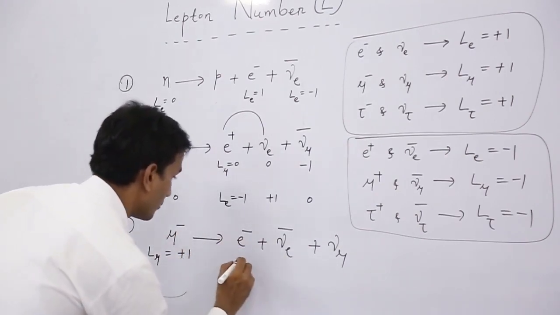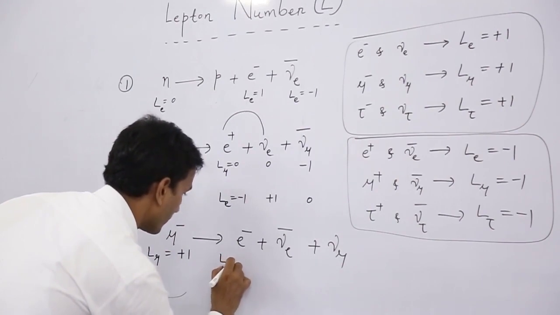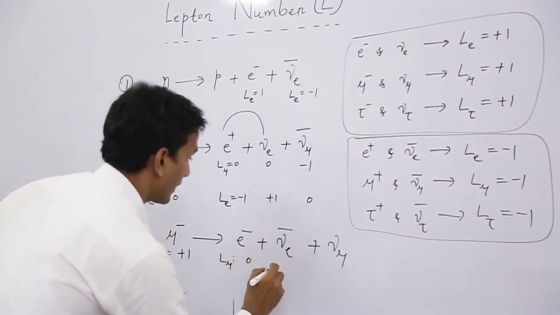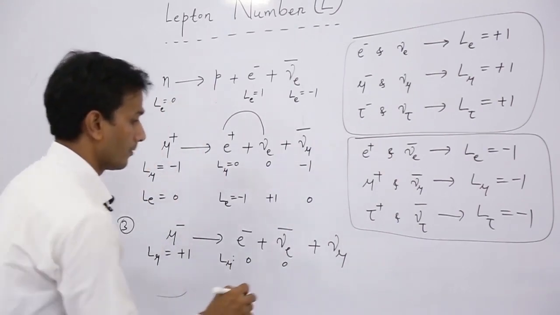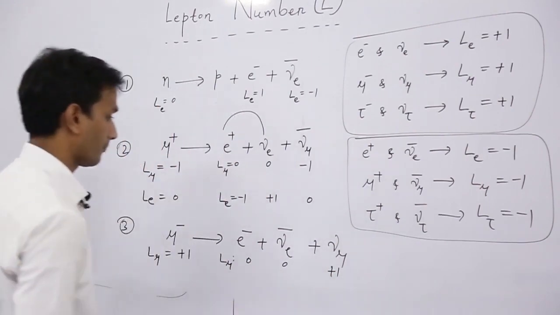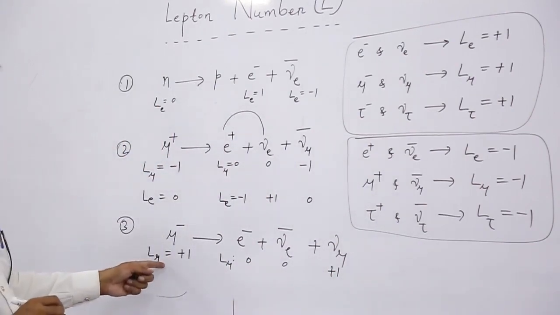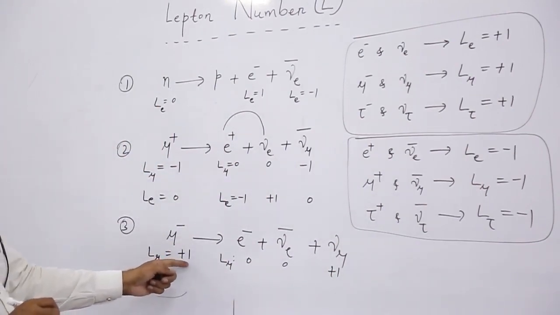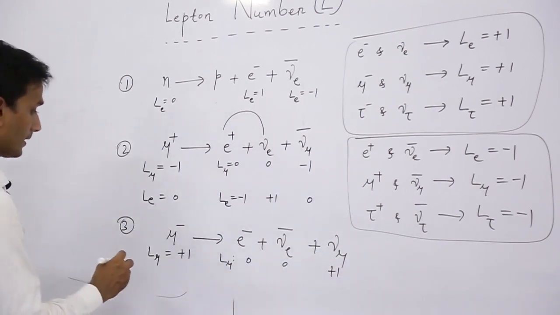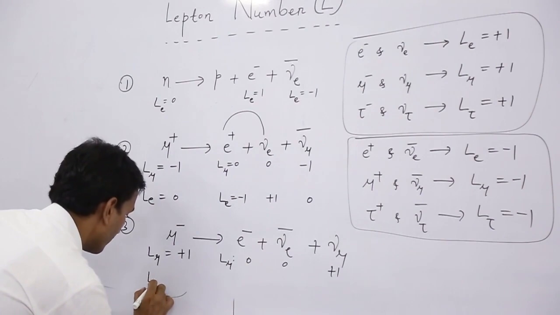For electron L mu is 0. For electron antineutrino it is also 0. But for mu neutrino it is +1. So L mu is +1 on the left hand side and +1 on the right hand side. And then we test for Le.